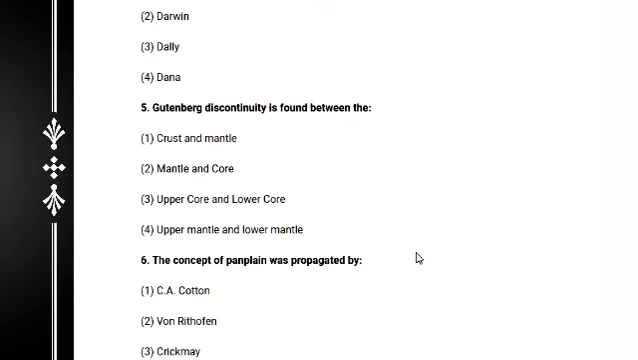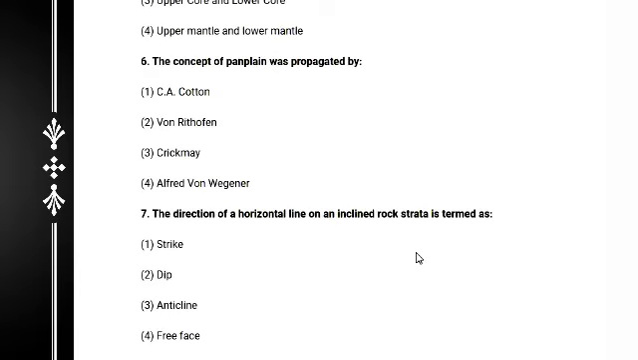And next, question number 5: the Gutenberg discontinuity is found between the crust and mantle, or mantle and core. You know the answer is mantle and core. Right, mantle and core.